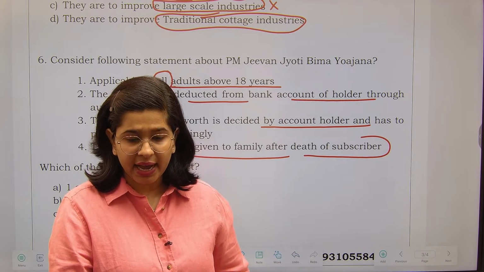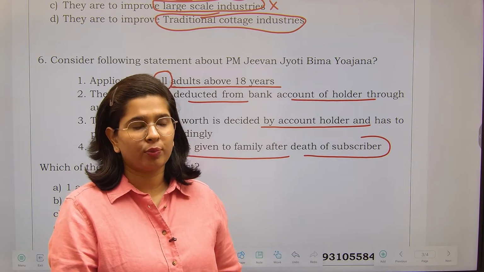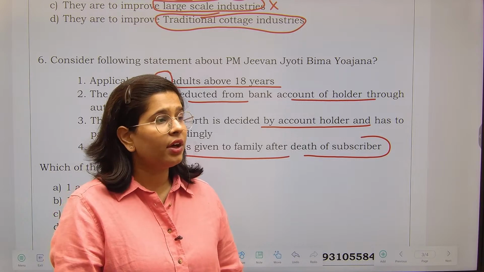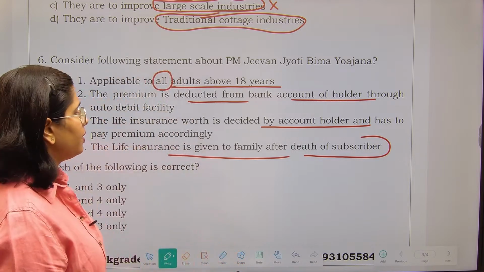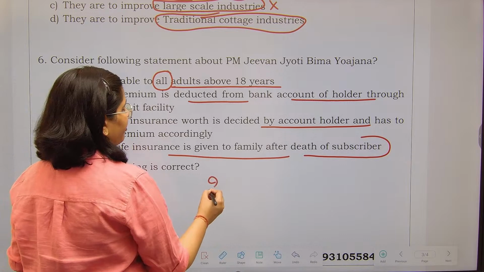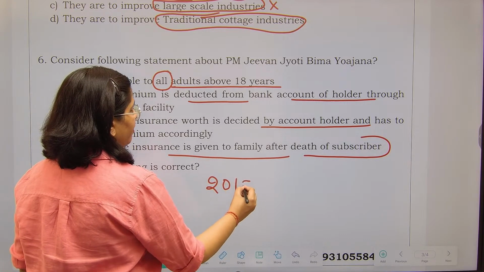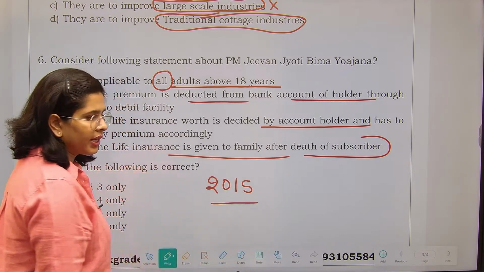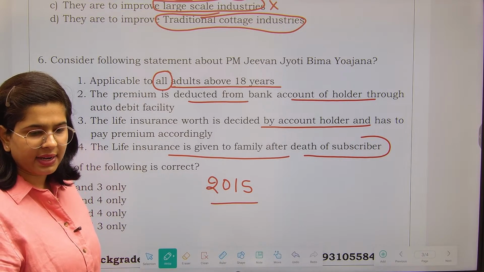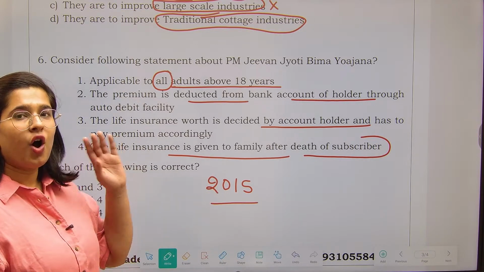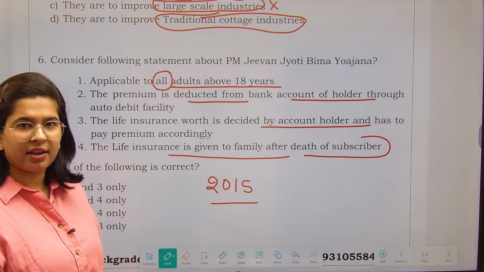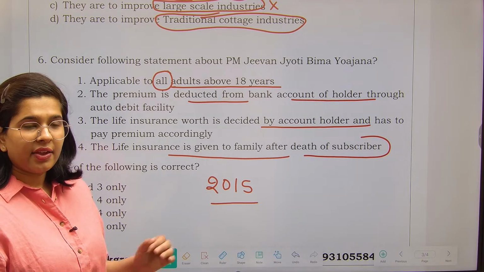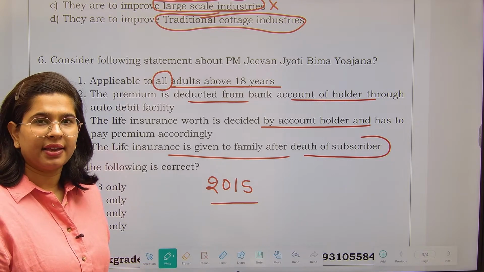In case they die, then 2 lakh rupees cover is there. Now, this particular question pertains to 2015. So whenever we are discussing any question, just look at the background of the question as well. In 2015, all people were not having bank accounts, right? Jan Dhan Yojana came later.